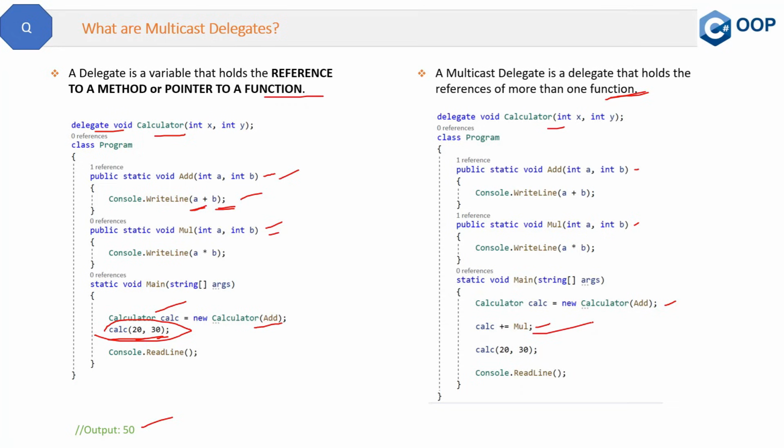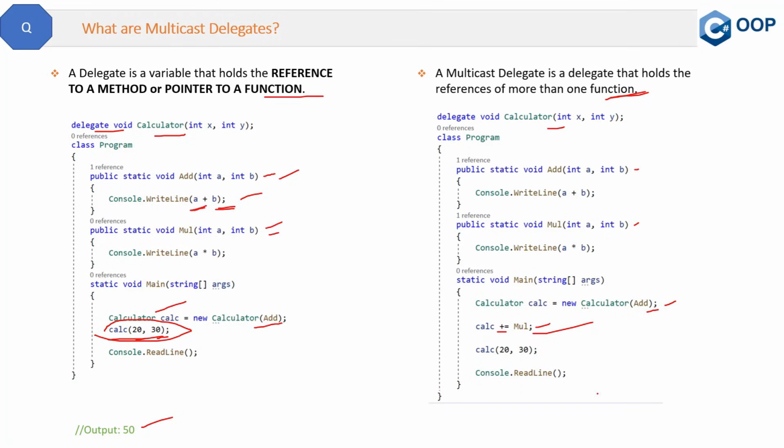And what does it mean? This line means that after calling the add method, the delegate will immediately call the multiply method also. So it will call both these methods one by one, first add and then multiply. That is like chaining of delegates, you can say. So if you see this plus equal to sign anywhere in your code, you can think that it might be a multicast delegate.